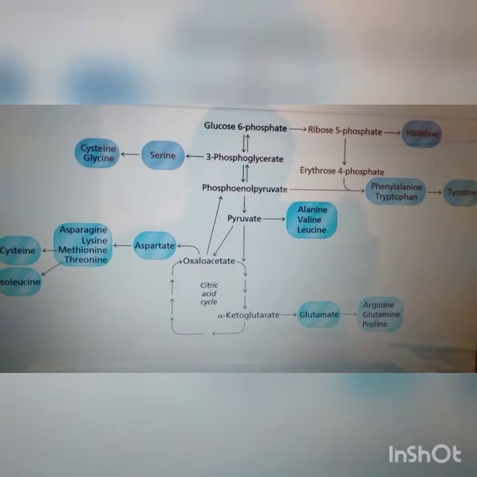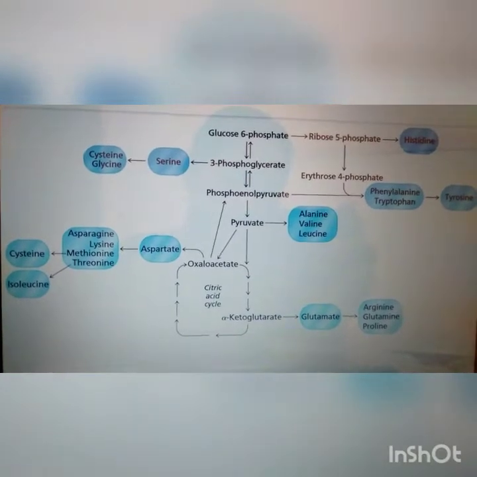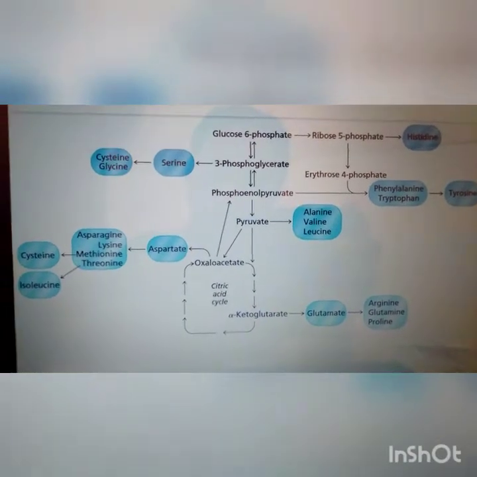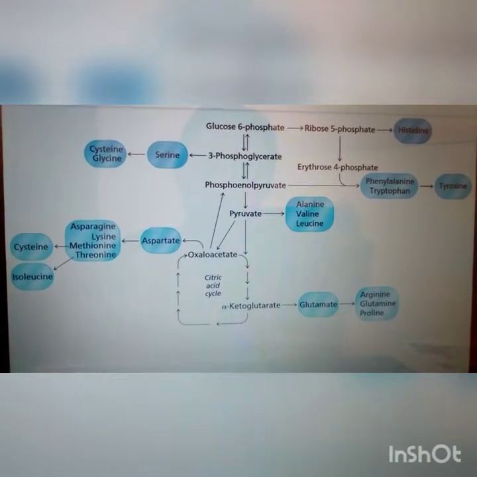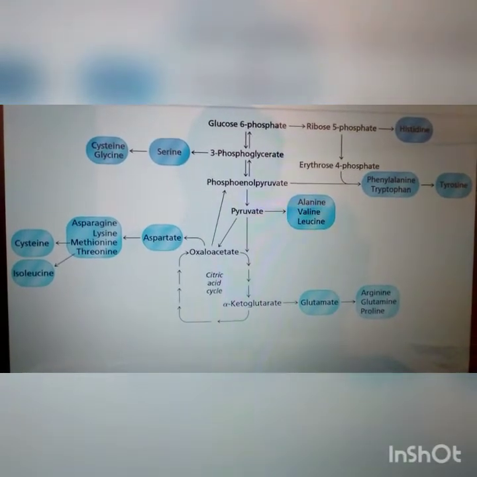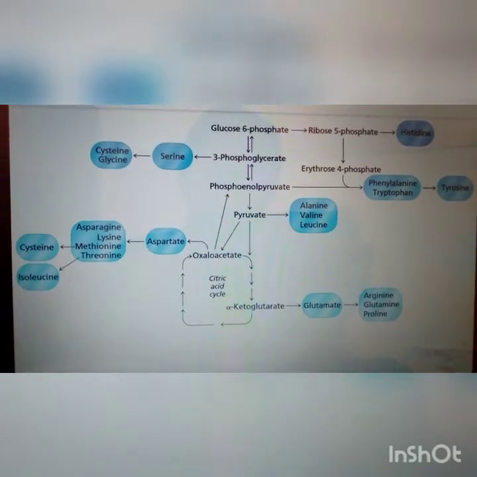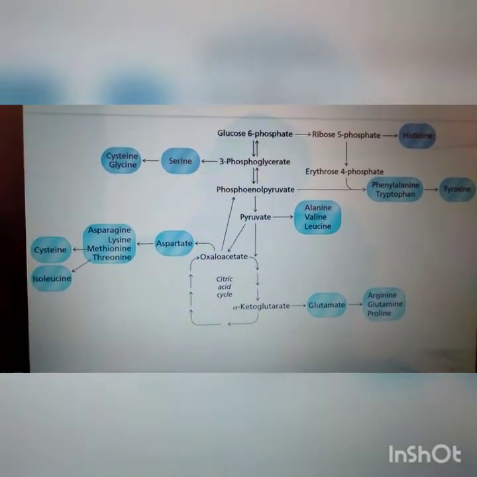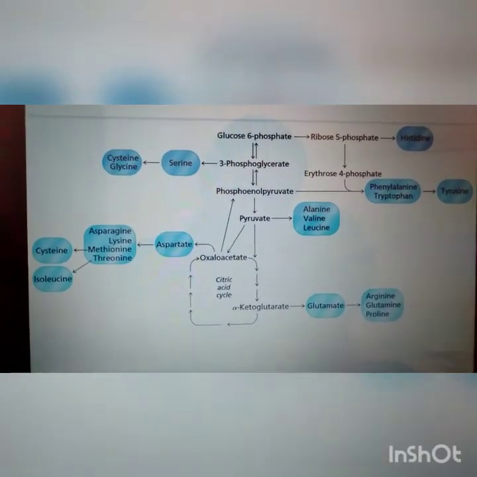Pyruvate is the amino group acceptor in the synthesis of alanine by a transamination reaction. Pyruvate is also a precursor in the synthesis of the branched-chain amino acids valine, isoleucine, and leucine. Pyruvate combines with alpha-ketobutyrate in a series of 3 reactions leading to the branched-chain intermediate alpha-keto-beta-methylvalerate. This intermediate is converted to isoleucine in a transamination reaction.